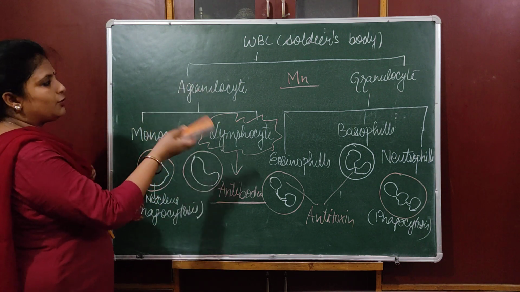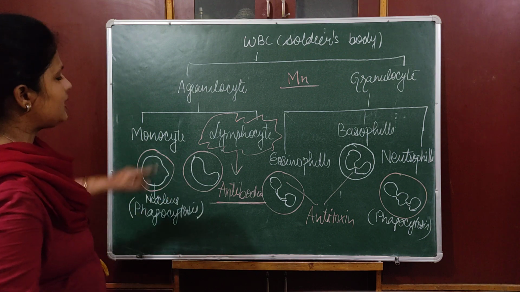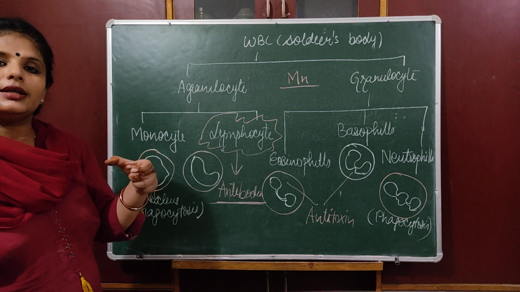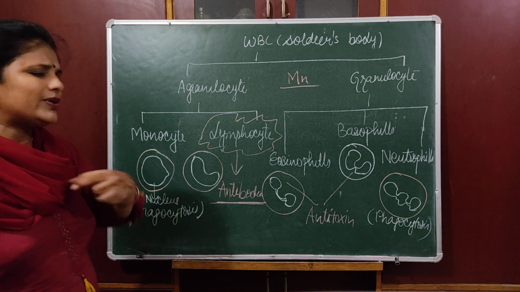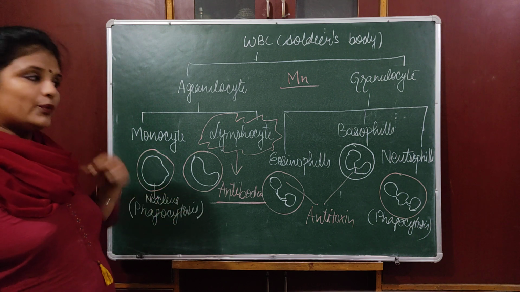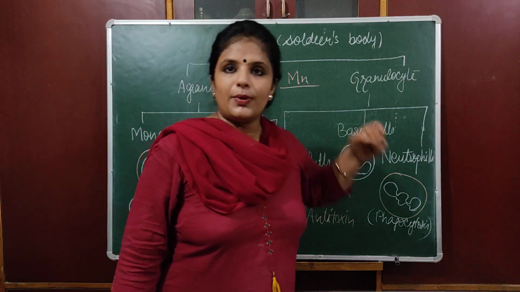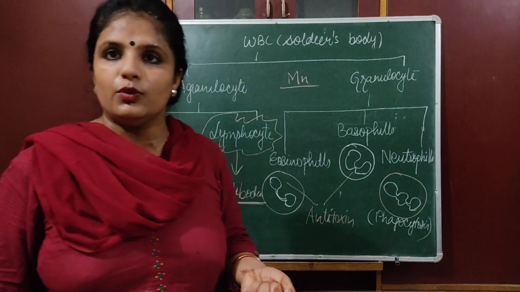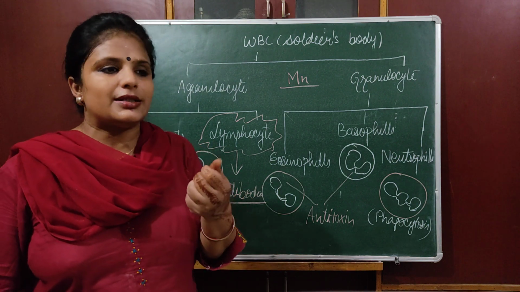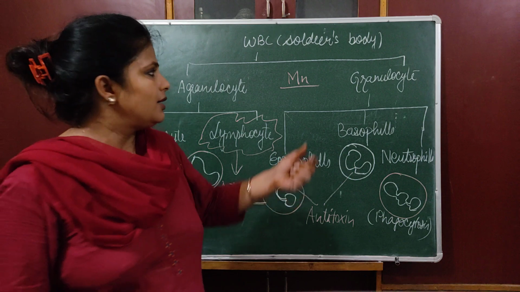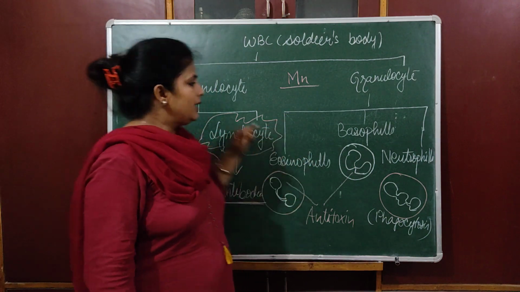Now you have to learn, there are 2 kinds of WBC, agranulocyte and granulocyte. Agranulocyte means their cytoplasm does not contain granules. Very smooth cytoplasm is there. Very clear cytoplasm is there. In granulocyte, the cytoplasm is with granules, that is, the cytoplasm is a little granular, a bit thicker. Okay, that is the granulocytes.